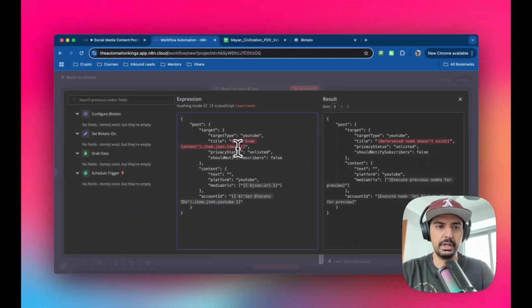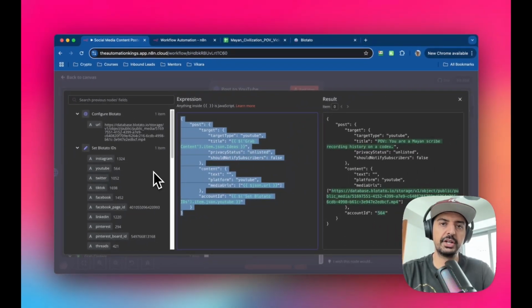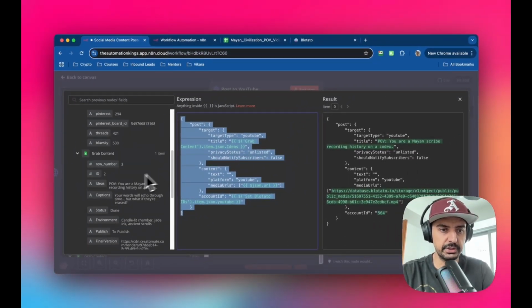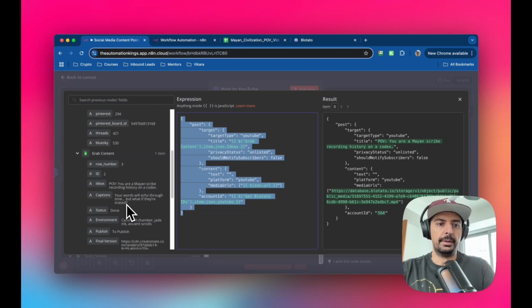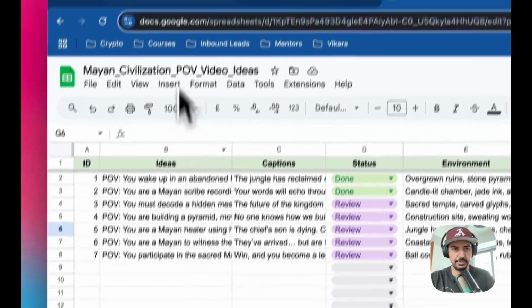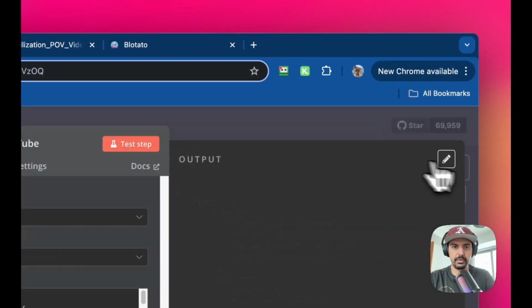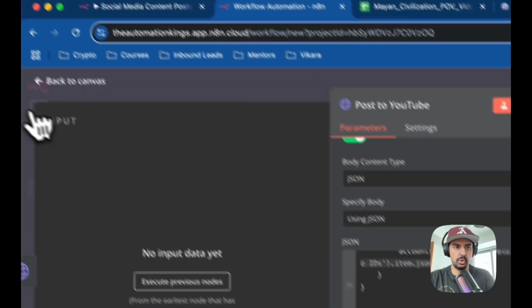So it's going to grab ideas this time, because you get a bit more room in the actual title with YouTube. Okay, so instead of the caption, I'm going to take the ideas. So point of view, you are a mind scribe recording a history on a codex. Okay, so if I go back to the original sheet, it's going to be this column here that it's going to take it from, right? And obviously make sure you test the step. And yeah, that's it. That's all there is to it.